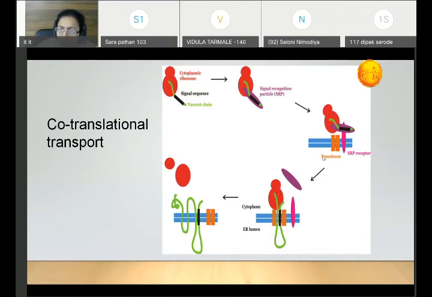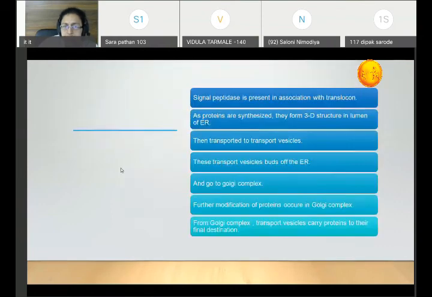Now the process of elongation, or translation, is stopped over here. This will begin again, so the synthesis of the protein will resume with the ribosome, and the newly synthesized protein molecule will enter the endoplasmic reticular lumen. Once the protein is synthesized, it will be within the lumen of the endoplasmic reticulum, and the ribosomes will be detached from it.